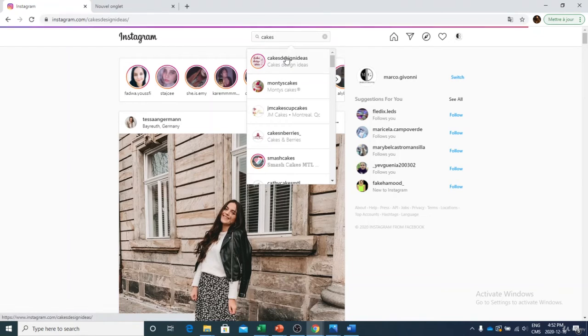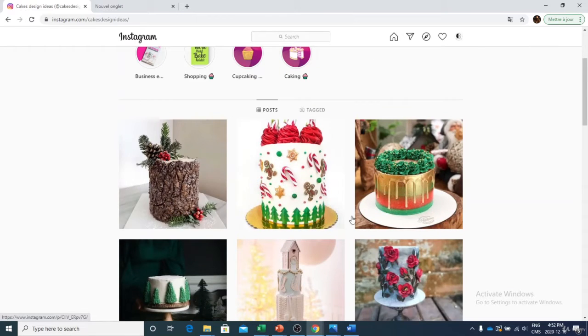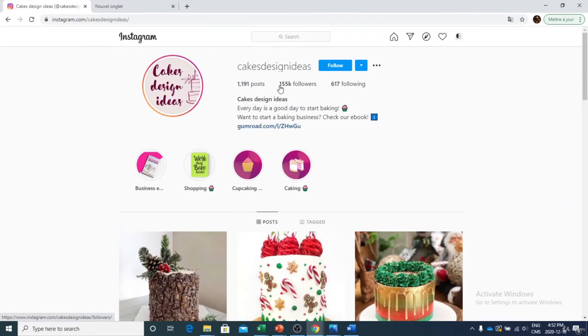And here, okay, we have a page which is, for example, a cake Instagram. So here you can see it's really popular. It has 155,000 followers and only following 600 people. So as you can see, it's a really popular page.